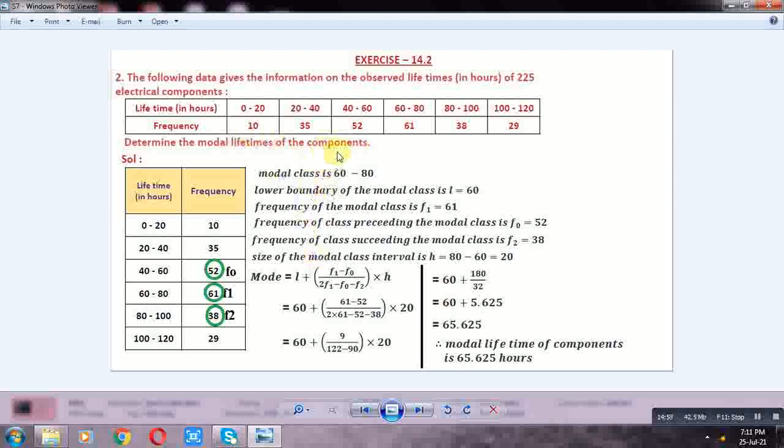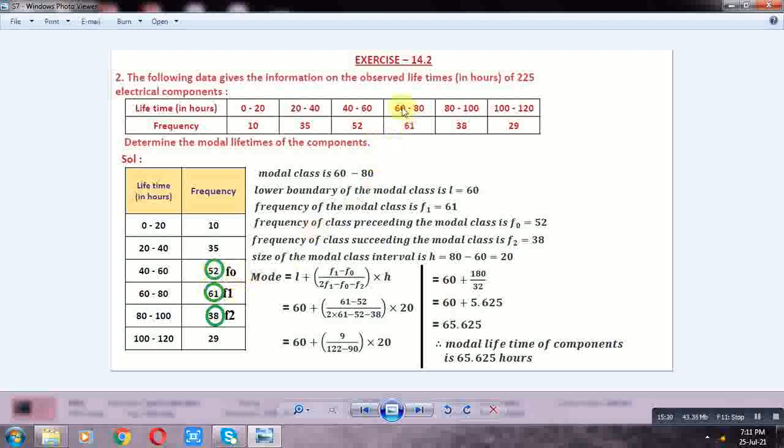Okay. Highest frequency class is 60-80. So this is the modal class. Highest frequency F1 is equal to 61. F0, preceding the modal class, is equal to 52.